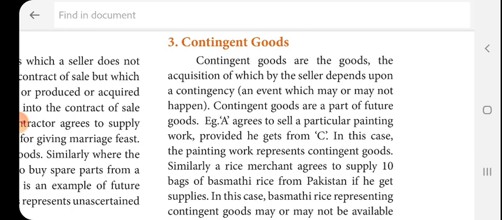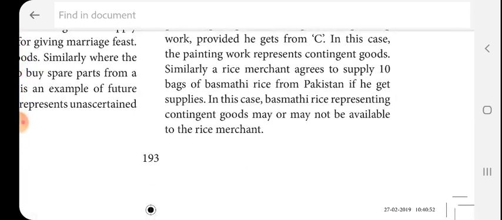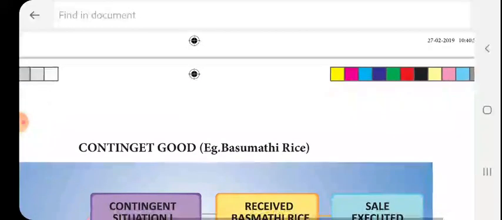Contingent goods are a part of future goods. Example, A agreed to sell a particular painting work provided he gets it from C. In this case, the painting work represents contingent goods. Similarly, a rice merchant agreed to supply 10 packs of basmati rice from Pakistan if he gets supplies. So in this case, basmati rice represents contingent goods, which may or may not be available to the rice merchant.